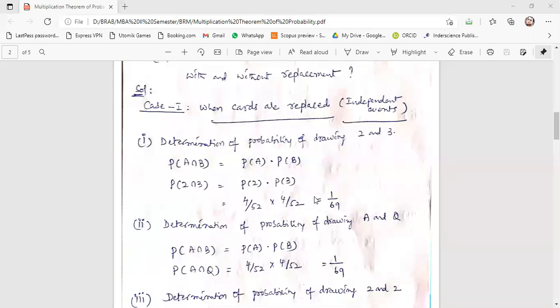So 1 into 1 is 1, and 13 into 13 is 169. It is 1 by 169, not 69. You can make the correction. I'm happy that you are keenly observing it.